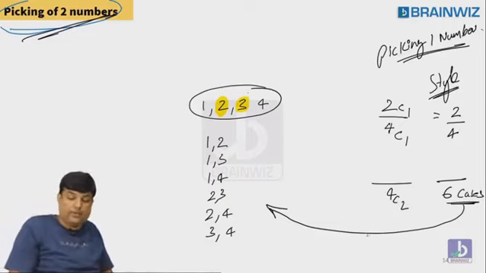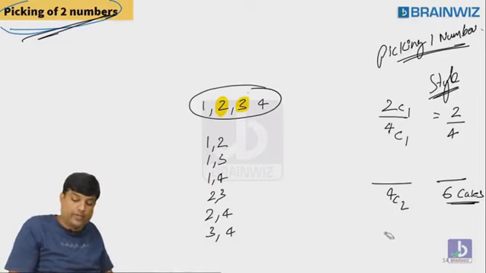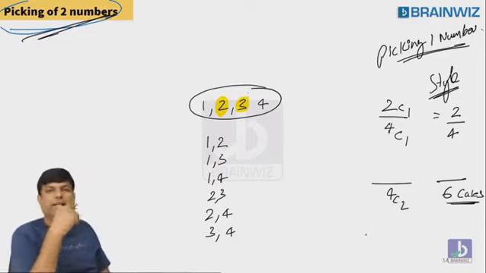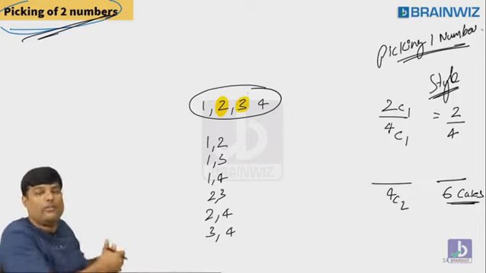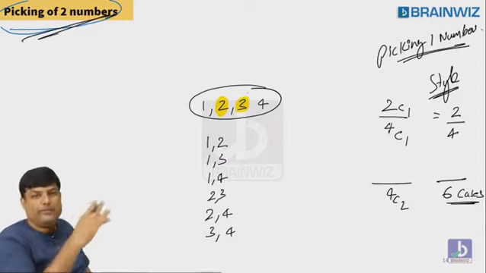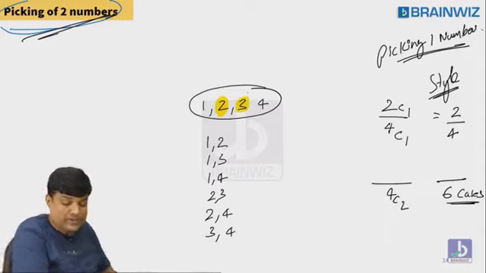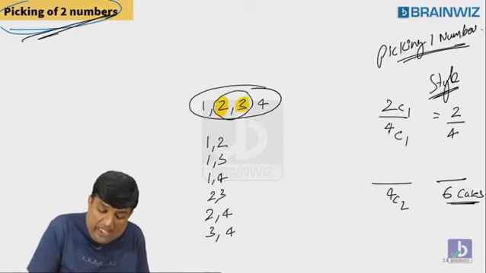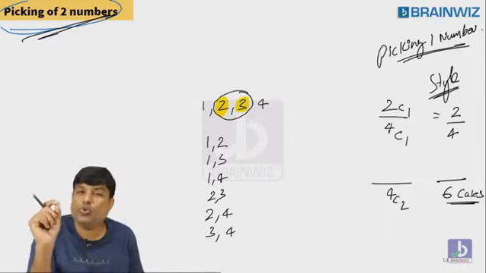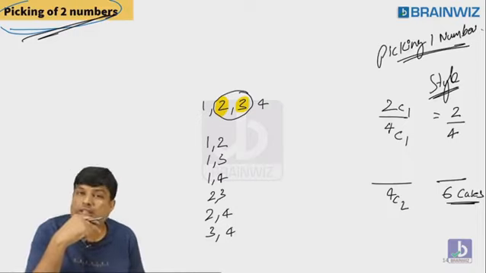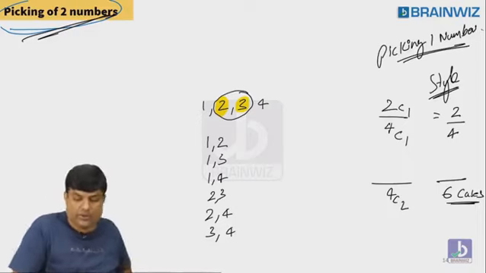Chaliye. This is the total. Now let's go and catch the numerator. What is the favorable? My yellow color is my favorable, sir. What do you want? Prime numbers. The prime numbers are my yellow numbers. So what is the probability of getting 2 out of 2 primes? How many primes are available? Sir, 2 primes are available. How many primes you want? Sir, I want 2 primes. How many ways I can pick 2 primes from 2 numbers? So 2C2, sir.